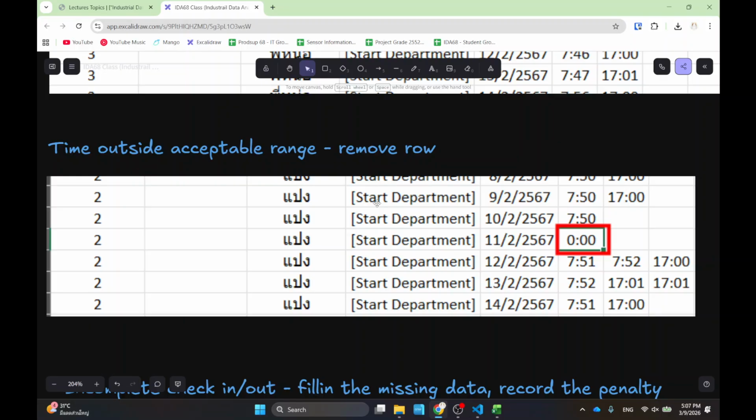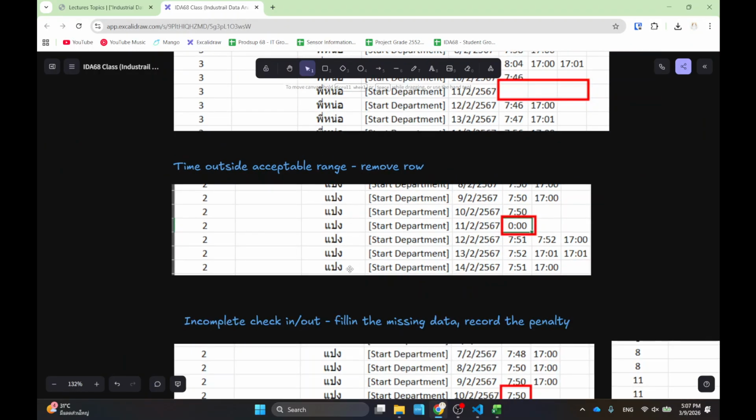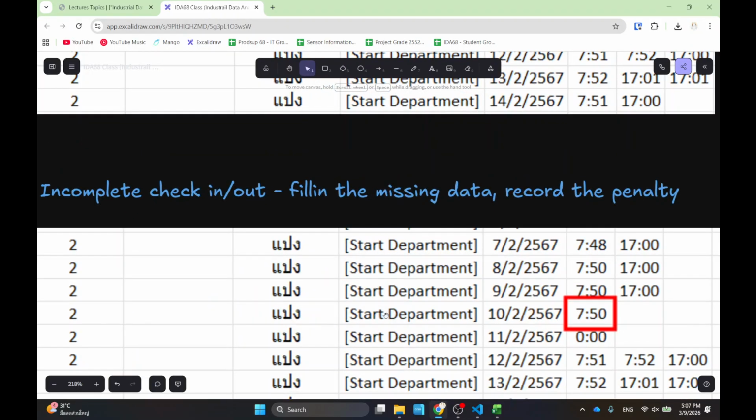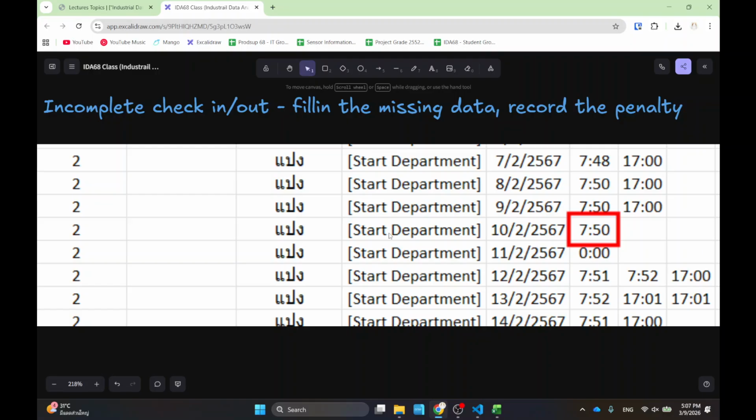So there is some data that needs to be cleaned, for example, something like this, okay? And again, I was mentioning the missing check-in and check-out, right? So this person only checked in in the morning, but for some reason, intentionally or not, he forgot to check out, okay?